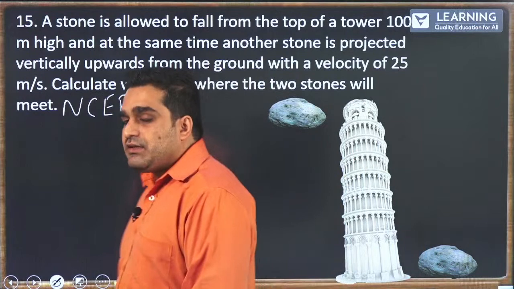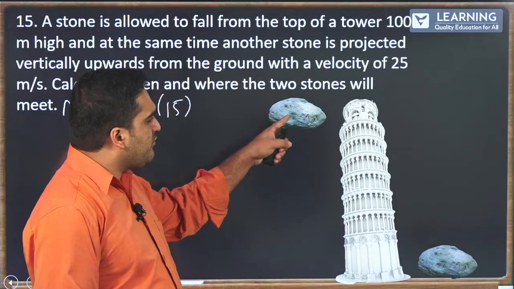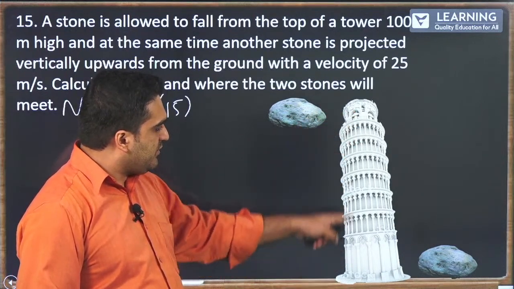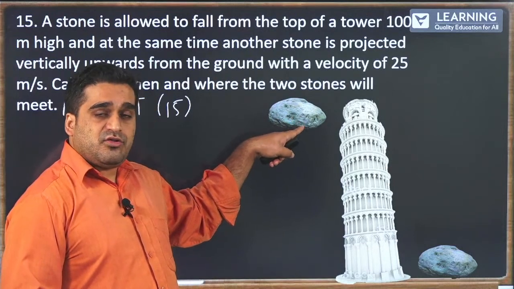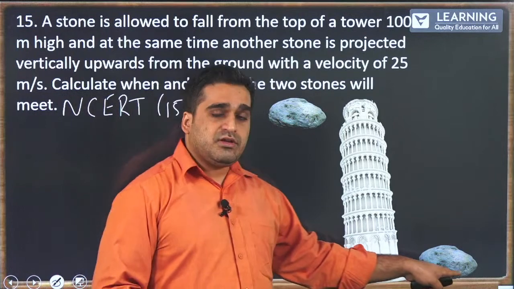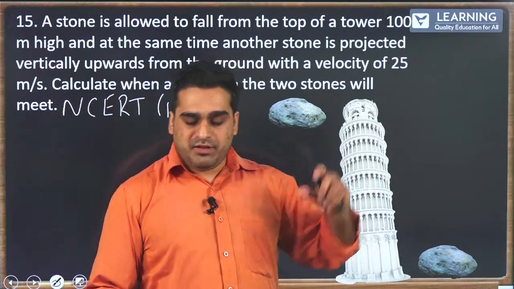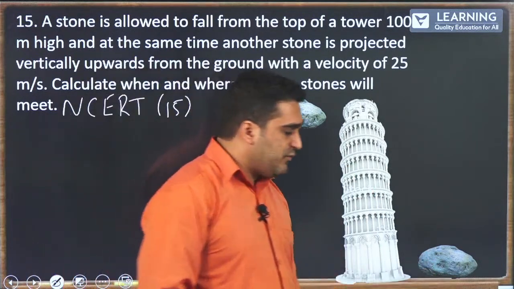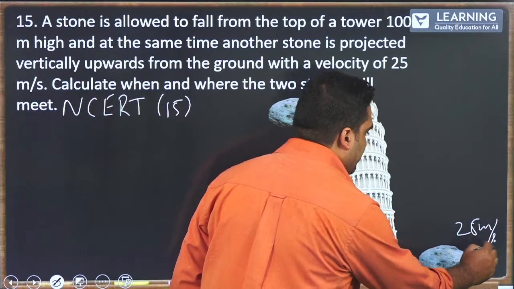So, let me break this problem down for you. You have one stone that is dropped from the top of a tower. So, this is the leaning tower of Pisa, which is located in Italy. One stone is dropped from the top of the tower, the other stone is thrown from the ground. Simultaneously, one is dropped, the other is thrown up with a velocity of 25 meters per second.